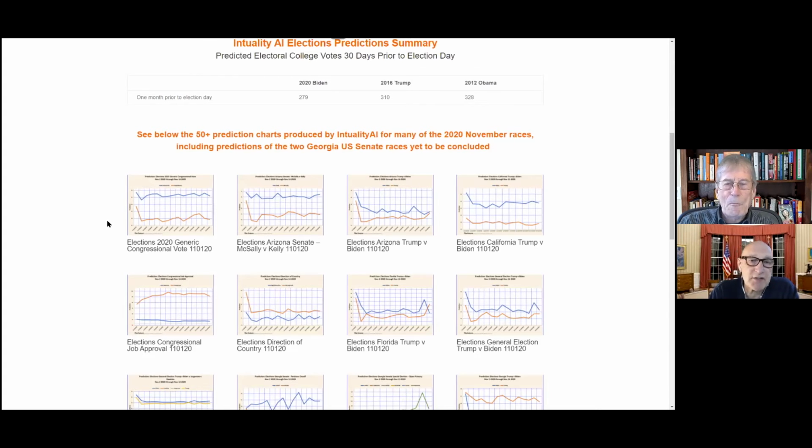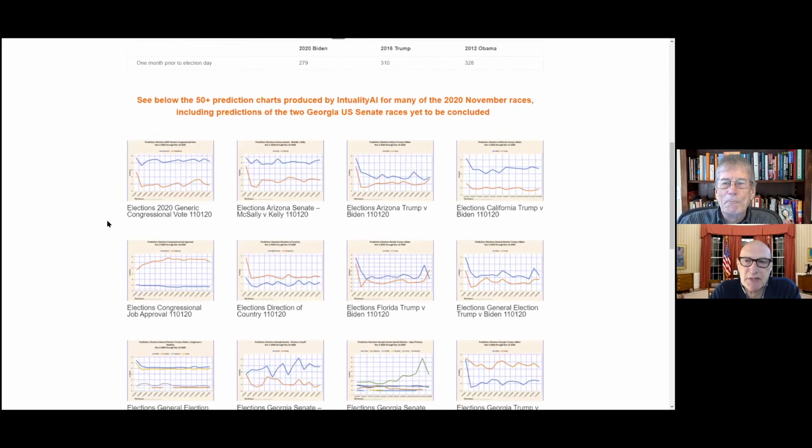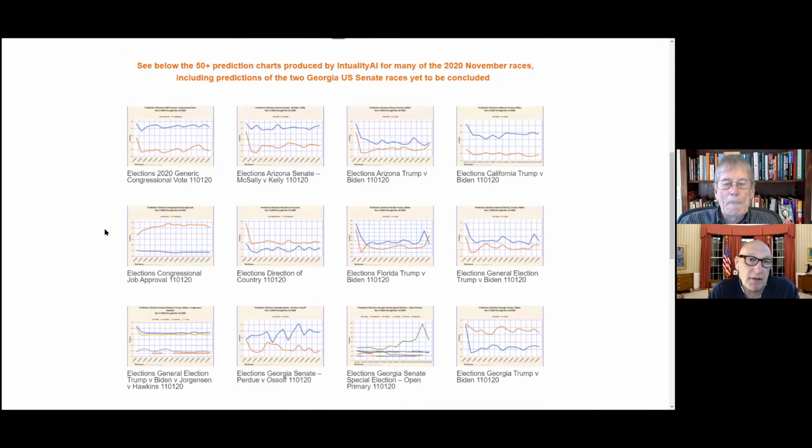Yeah, it's interesting. I see the New York Times today ran a piece about polling and some misconceptions about polling, and that in fact, some of the polls were very accurate. And I think ours was pretty much on the mark too. Also in these graphs, you'll find graphs for the Georgia Senate runoffs, which will be taking place early January.